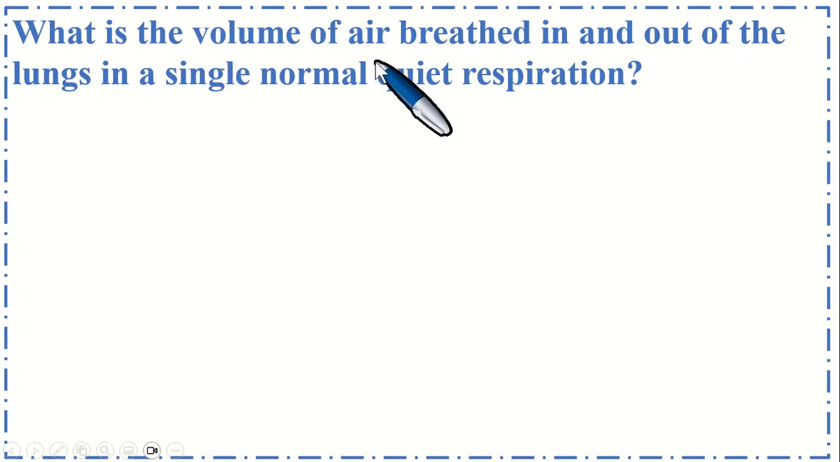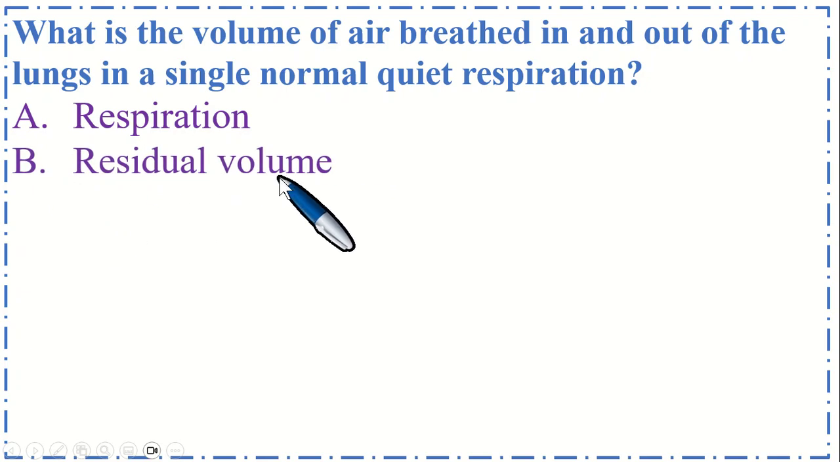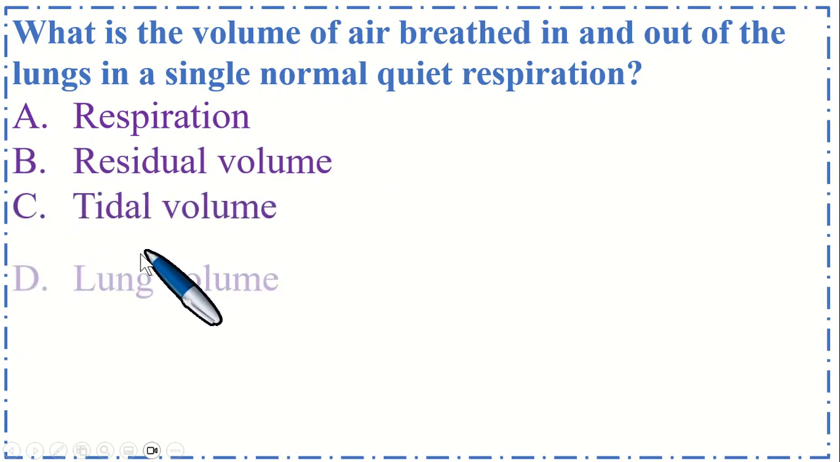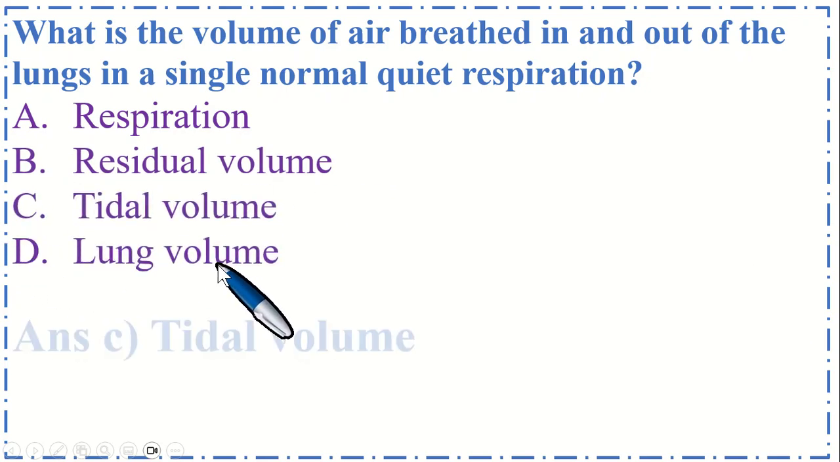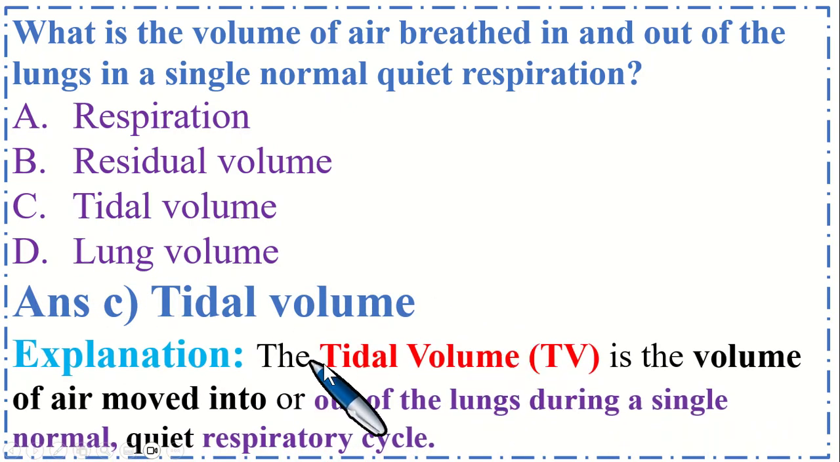What is the volume of air breathing in and out of the lungs in a single normal quiet respiration? Option A, respiration, B, residual volume, C, tidal volume, and option D, lung volume. So the correct option is C, tidal volume. The TV, tidal volume, is the volume of air moved into or out of the lungs during a single normal quiet respiratory cycle.